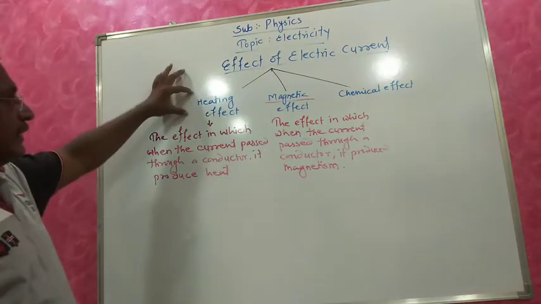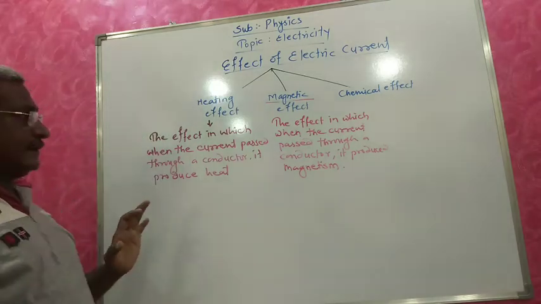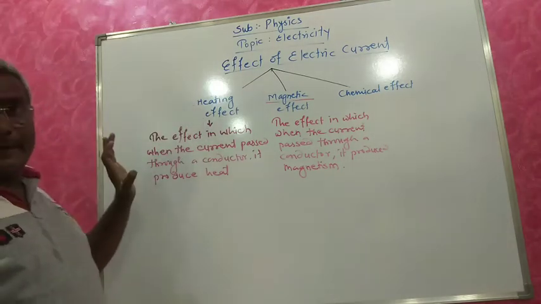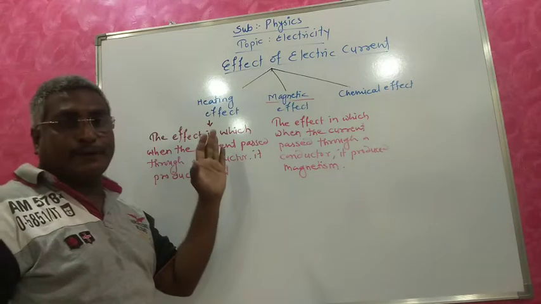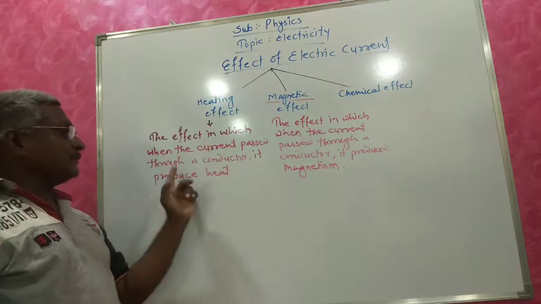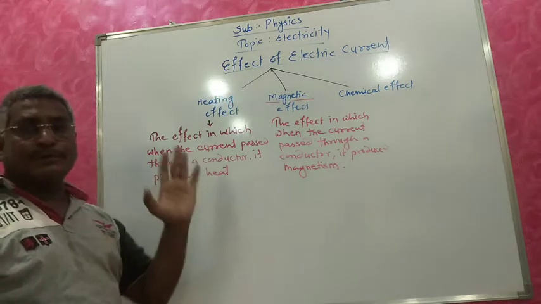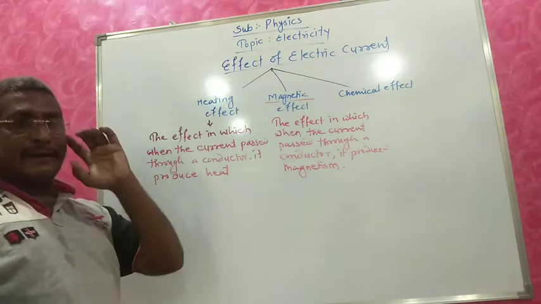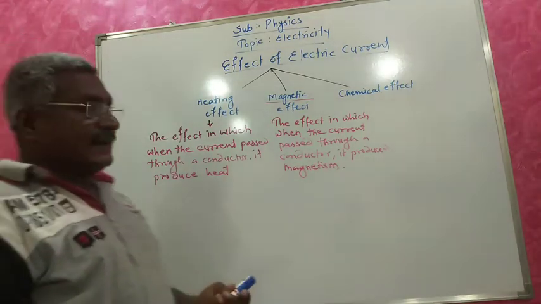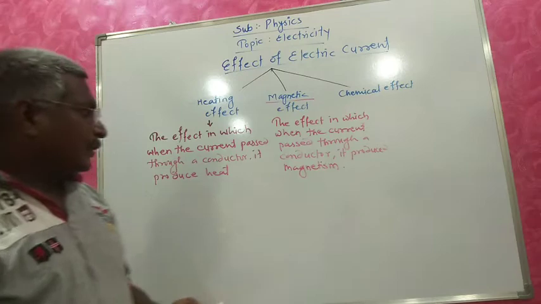Now we are going to study the heating effect of electric current in detail. You got the definition: the effect in which, when the current passes through a conductor, it produces heat, is called the heating effect. There is one derivation.